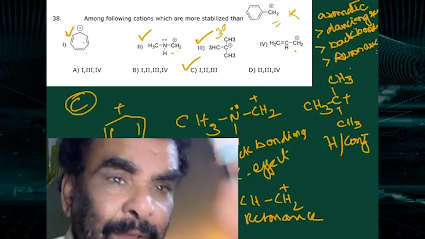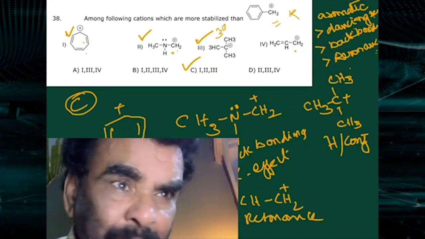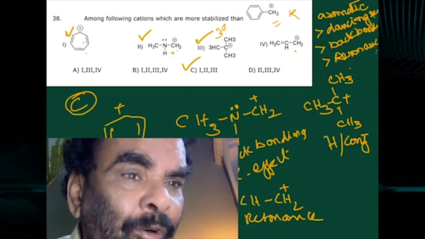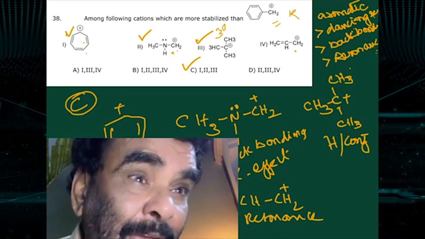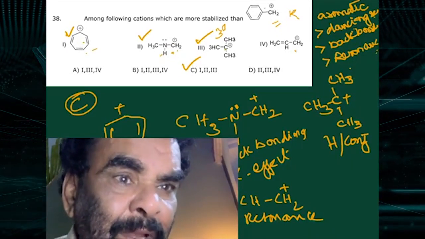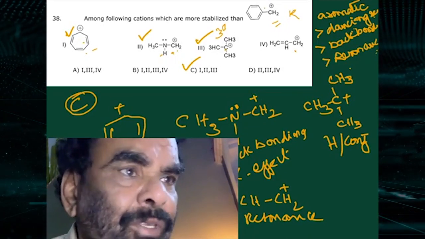Next, this is back bonding resonance, more stable than the simple resonance. And this 3 degree carbocation is more stable than the top, that is 1 degree carbocation with resonance. Therefore, these three are more stable than this one. This is less stable. 1, 2, 3 are more stable. C is the correct option for this question.